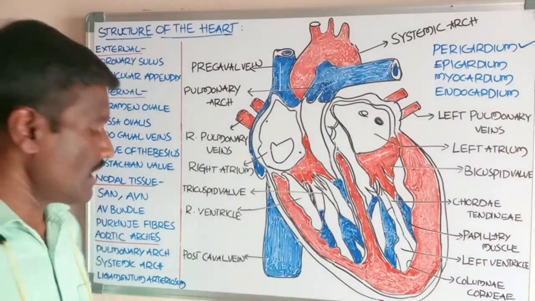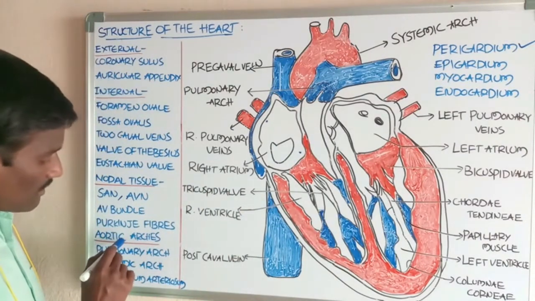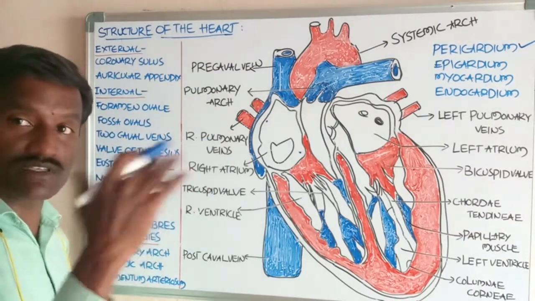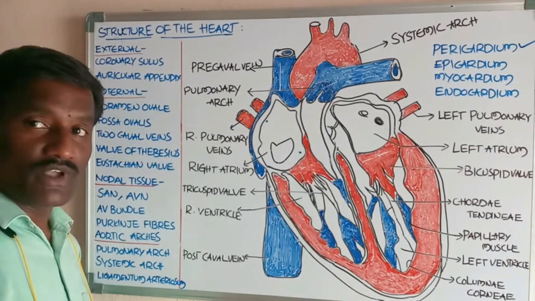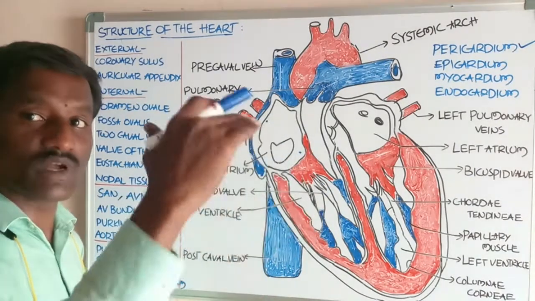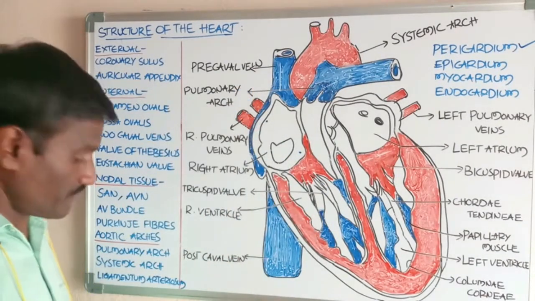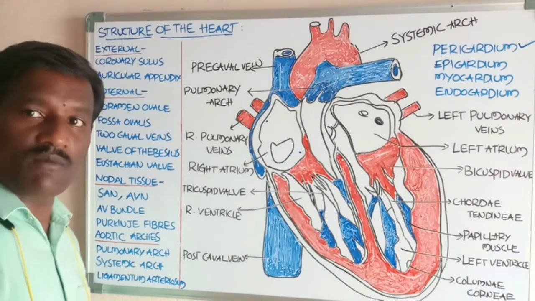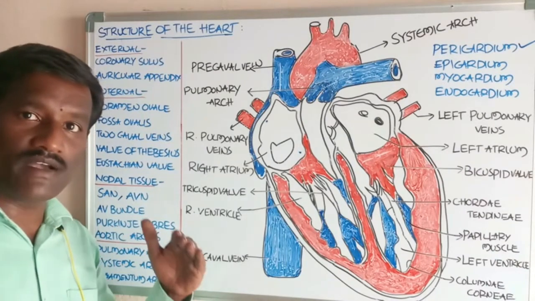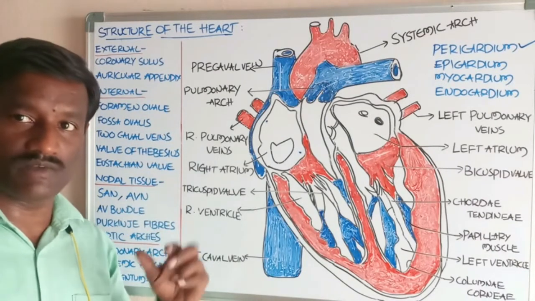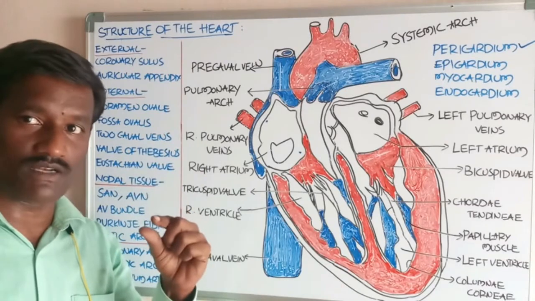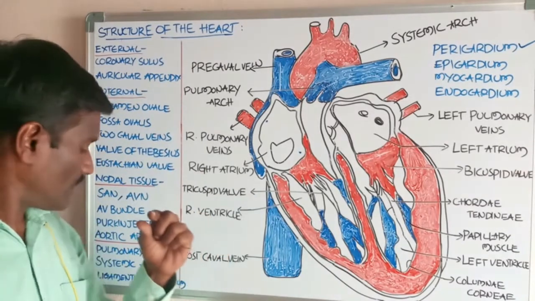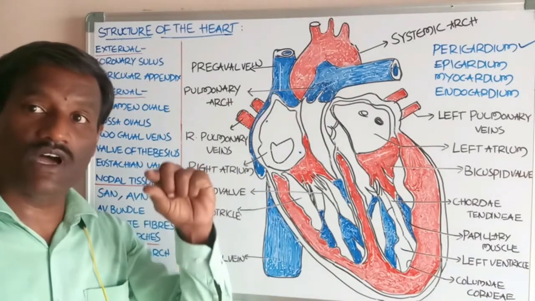Okay, students. Next, this is about the aortic arches. Arches means main blood vessels, which receive blood from the chambers of the heart. Next, ligamentum arteriosum. What about the ligamentum arteriosum? Ligamentum arteriosum means these are the fibrous strands which connect the pulmonary arch with the systemic arch.